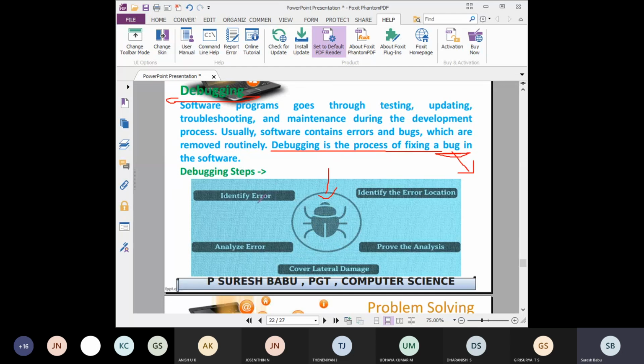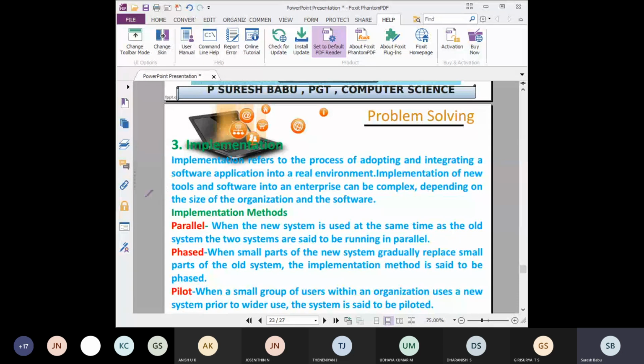So what are the debugging steps? Five steps. First one, identify the error, identify the error location, and analyze the error, why it came like this. Then prove the analysis, then cover lateral damage. That is fixing the error. Everything from finding to correcting, fixing the error, comes under debugging. So debugging means finding the error and correcting the error, everything. Okay, so next one, implementation.